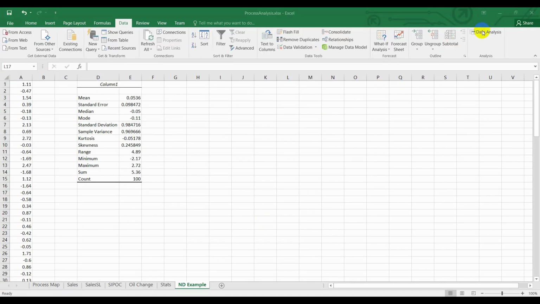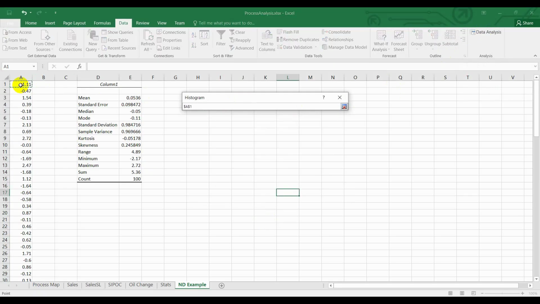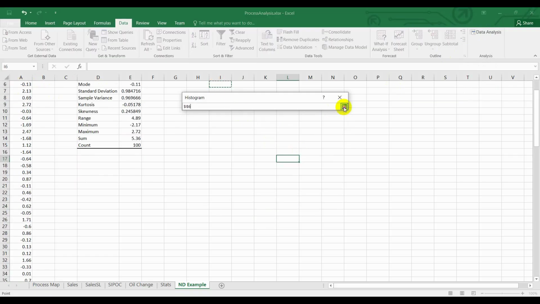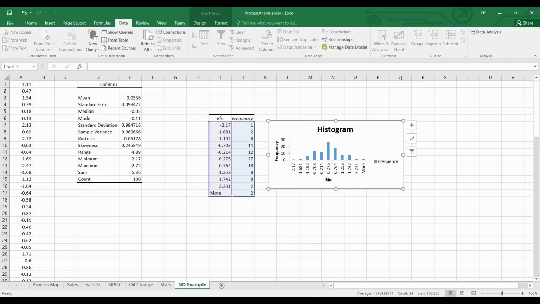To make a histogram, select Data Analysis and Histogram. Select Data Input Range, and then select a cell for the output range. To display the chart, make sure the chart output is checked.